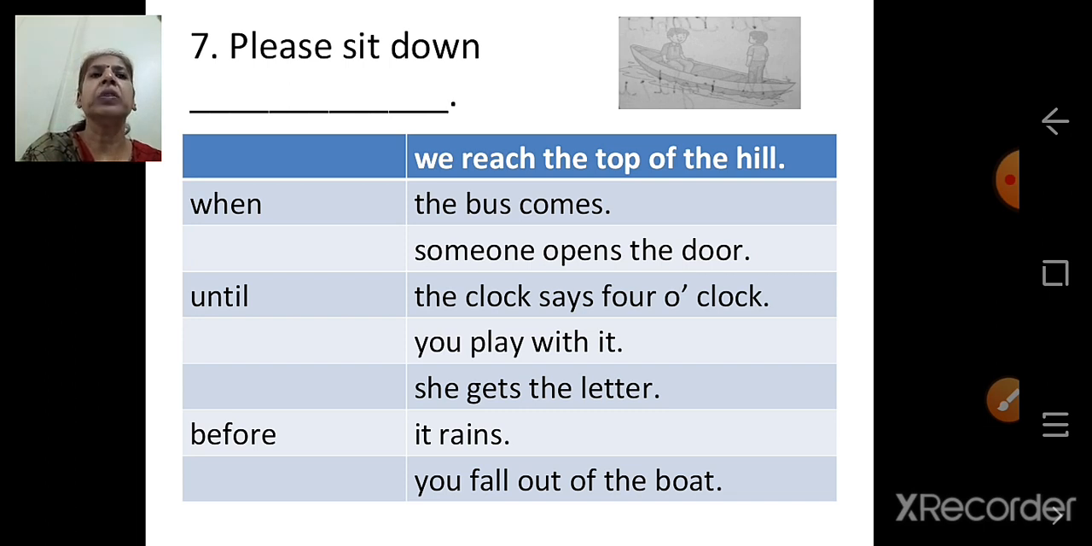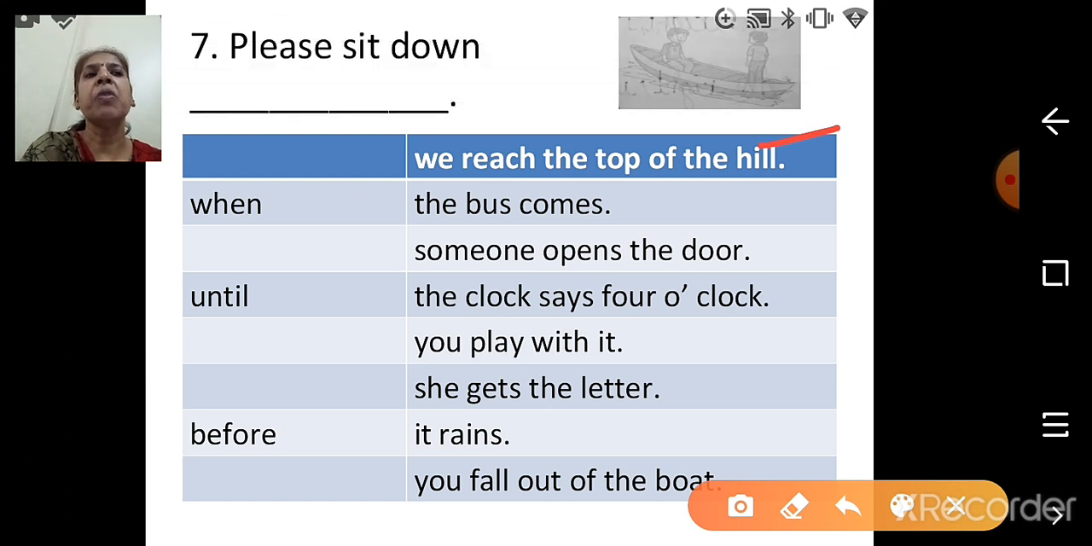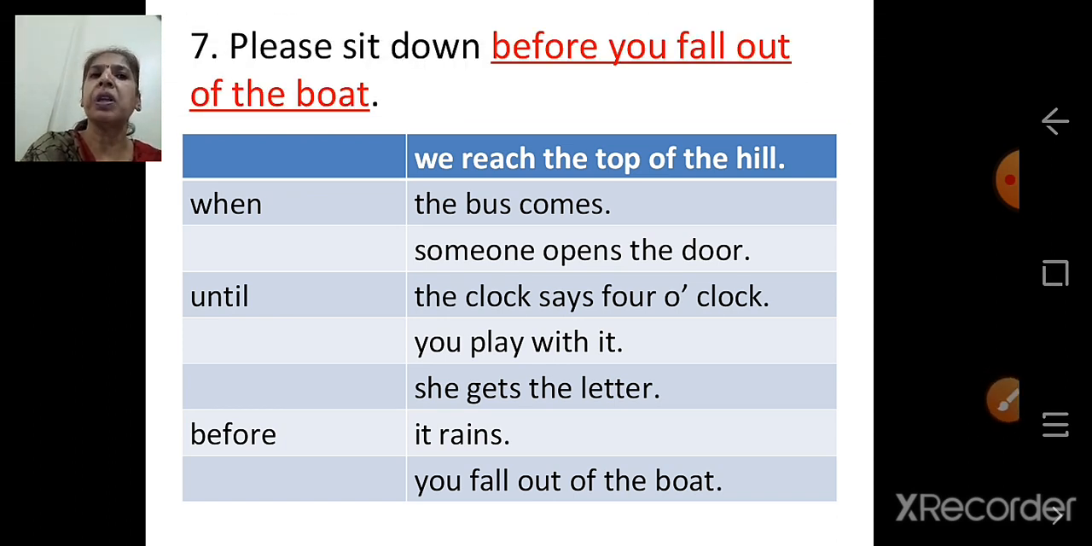Please sit down, dash. Now look at the picture. We can see a boat with small boys. So please sit down before you fall out of the boat. The answer is please sit down before you fall out of the boat.